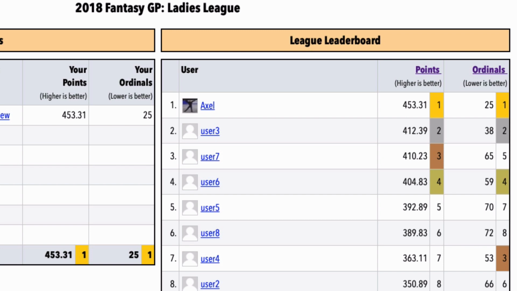If you pick a skater who subsequently withdraws from the competition, you'll get 0 points and 12 ordinals for that pick, the worst possible score, because there are no more than 12 skaters invited to each Grand Prix event in each discipline. Speaking of withdrawals, be sure to check back often, because if a skater withdraws from an event before the deadline, again, the deadline is roughly 1 hour before the event segment begins, you can still change your picks to pick someone else.